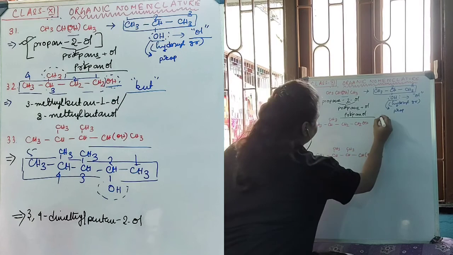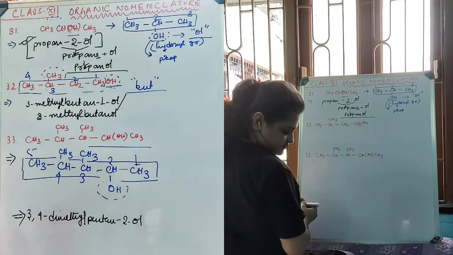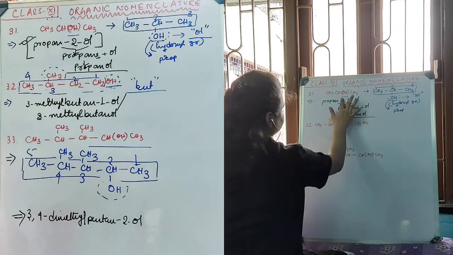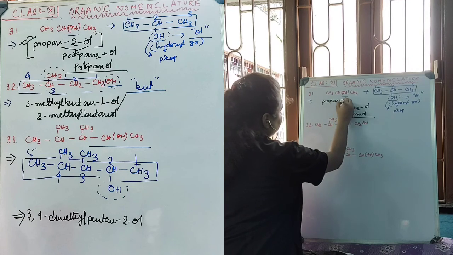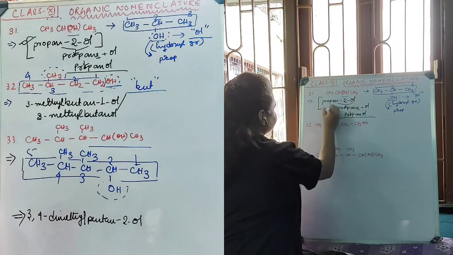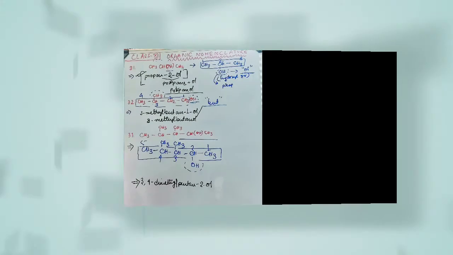Therefore, the name will be propan-2-ol. This will be the actual IUPAC name for this particular compound.